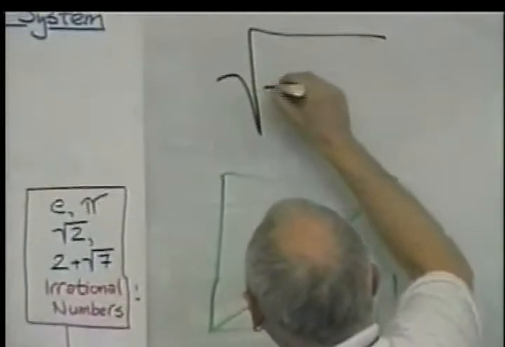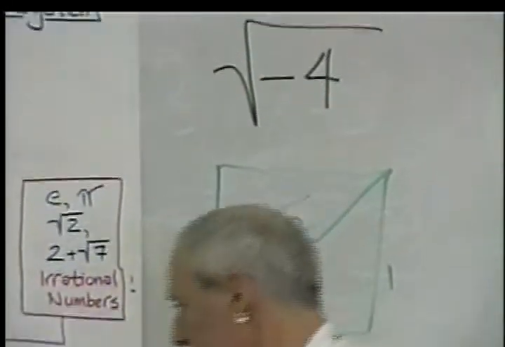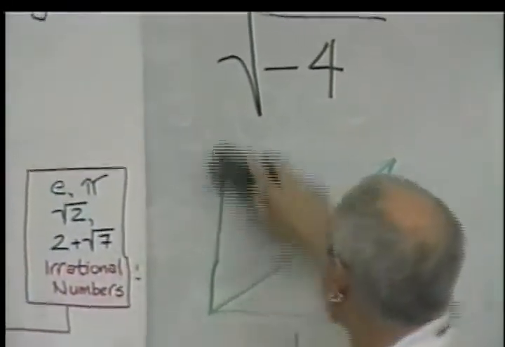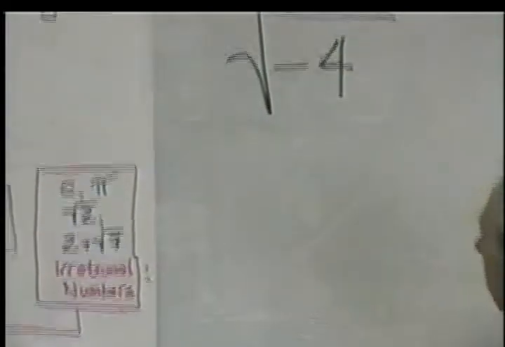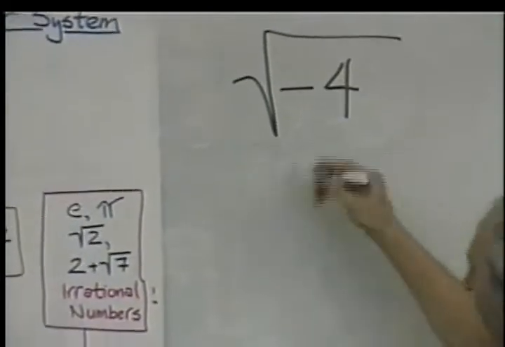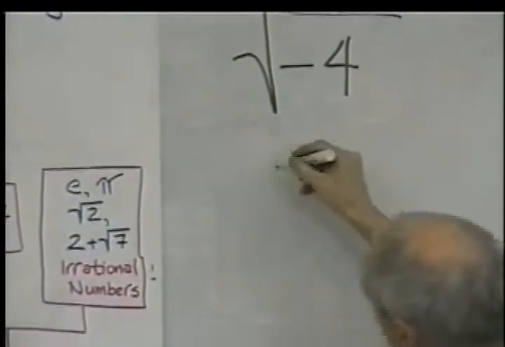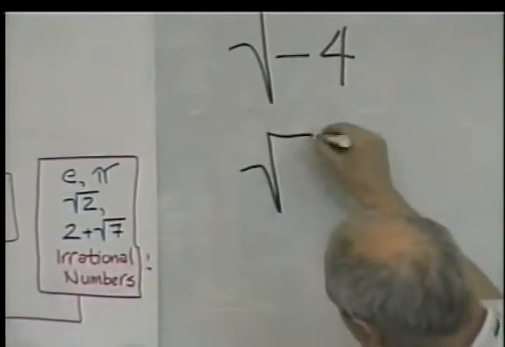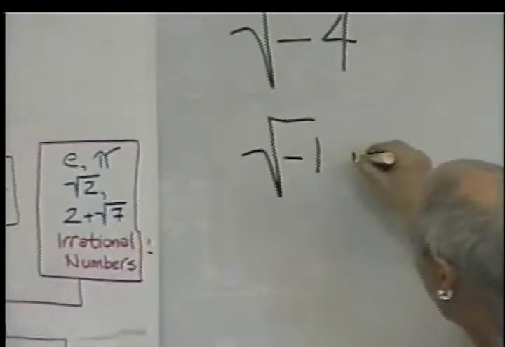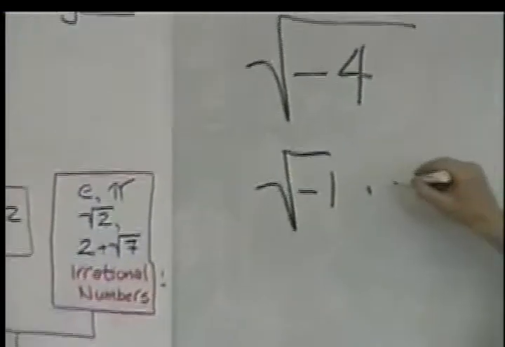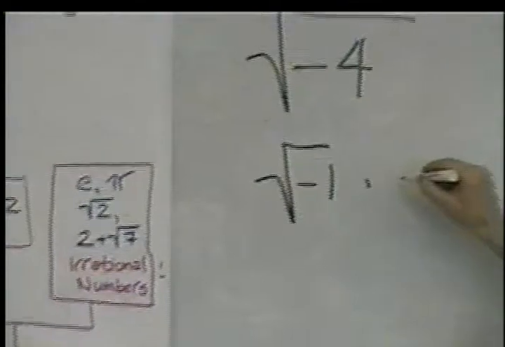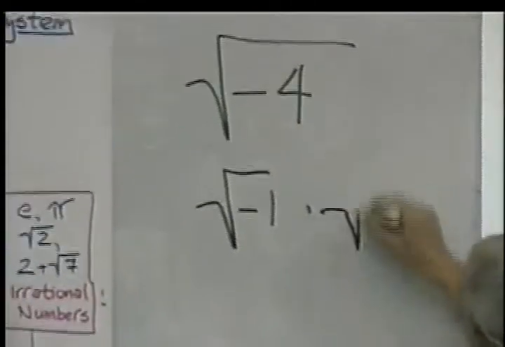And so when we have something like the square root of -4, let's say, I can kind of separate out the imaginary part. I can say that's the same as the square root of -1 times the square root of 4.